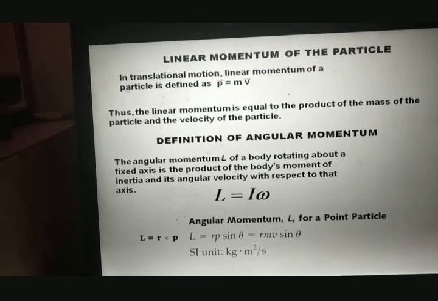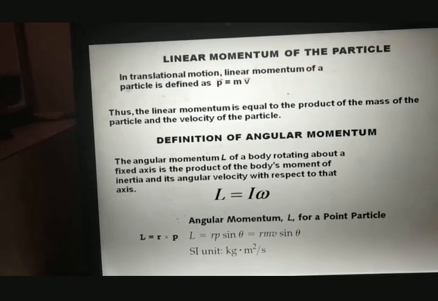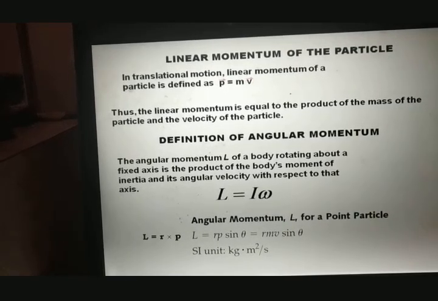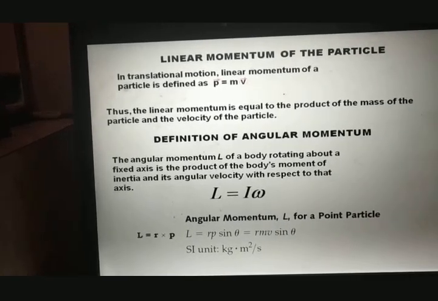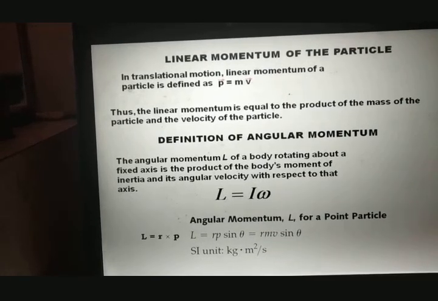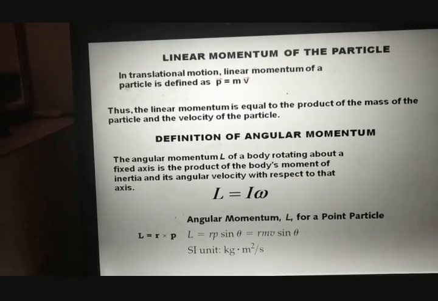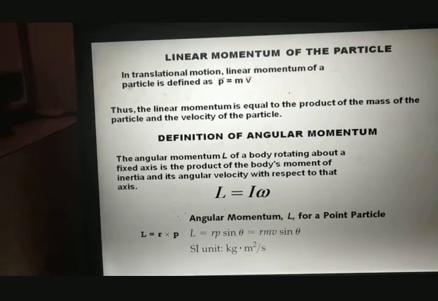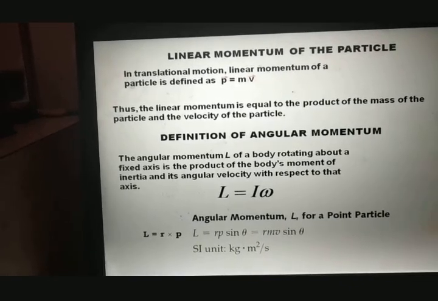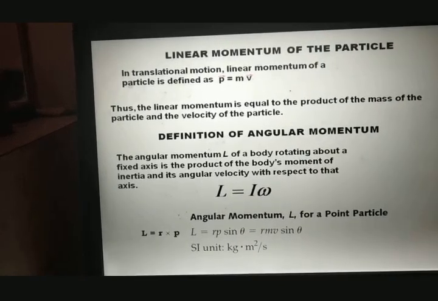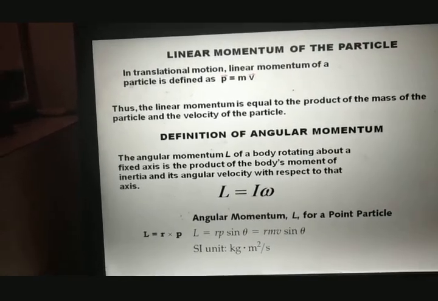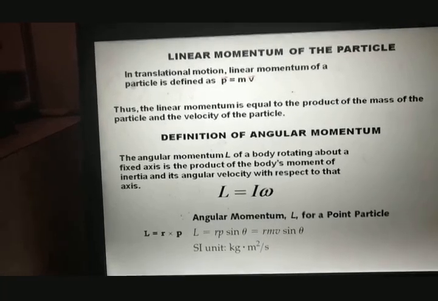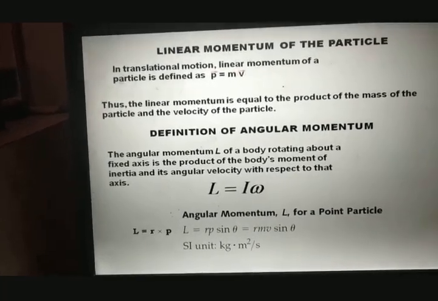As I told you, in linear momentum, if any body wants to move from one place to another, or if you want to set it in motion, force plays an important role. So in angular momentum, torque, which is nothing but the ability of the force, acts as an important factor, and provides the force or energy to maintain the rotational motion.